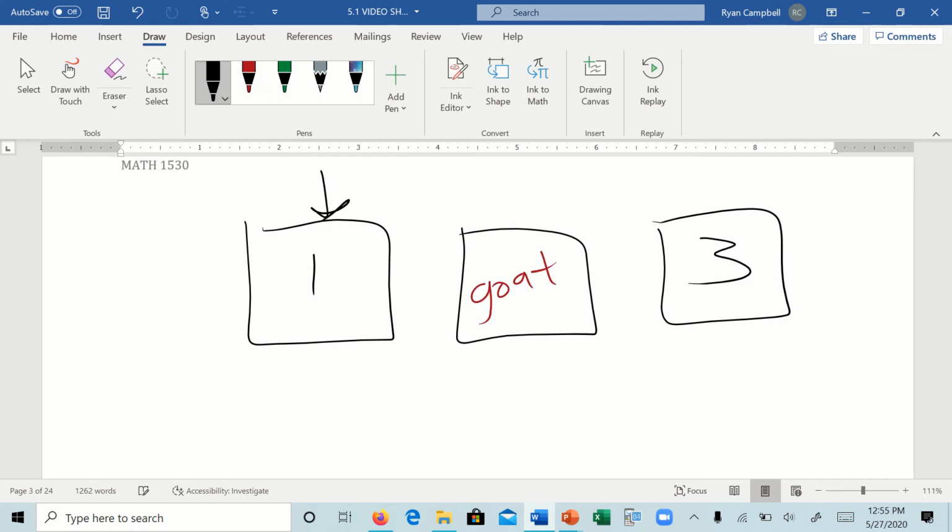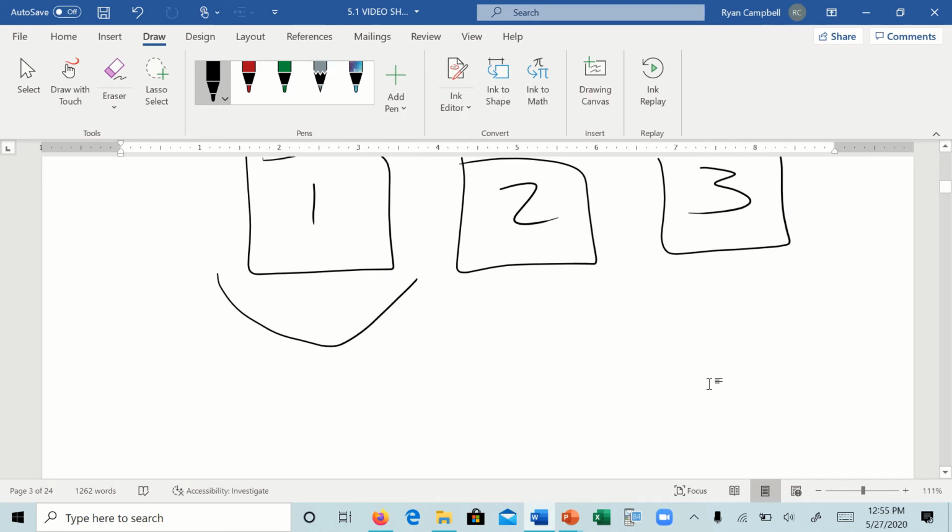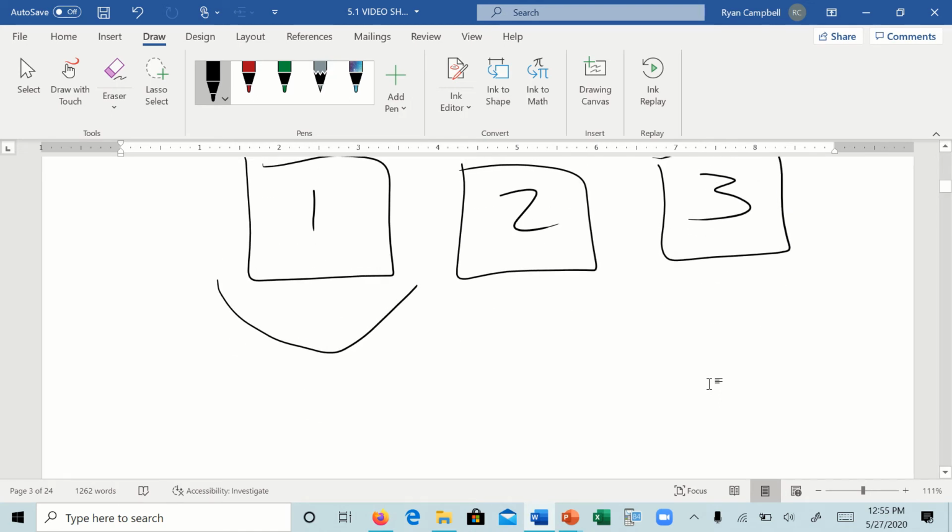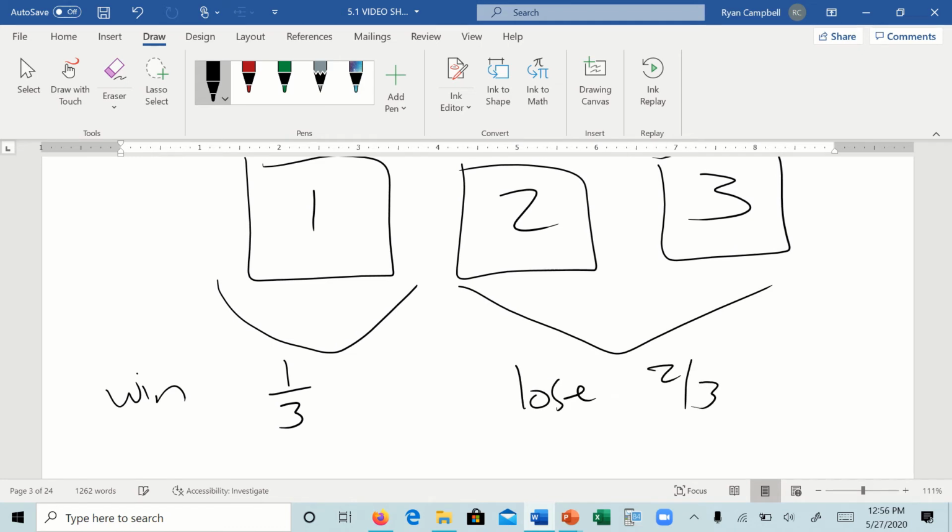So if we keep, so we have, at the beginning of this game, right, we have 3 doors. So what is the probability of winning our door? So if we get our door, we would win 1/3 of the time, we would lose 2/3 of the time.